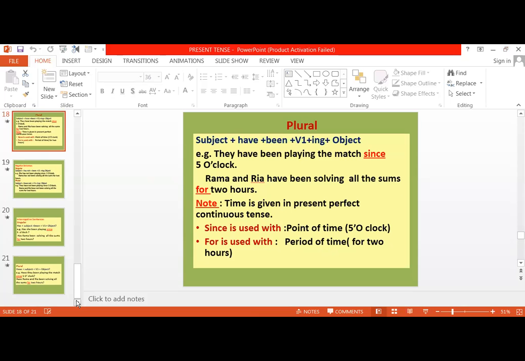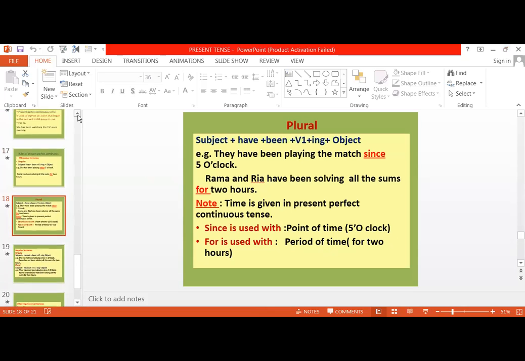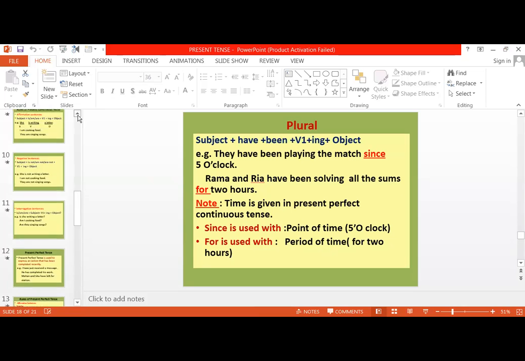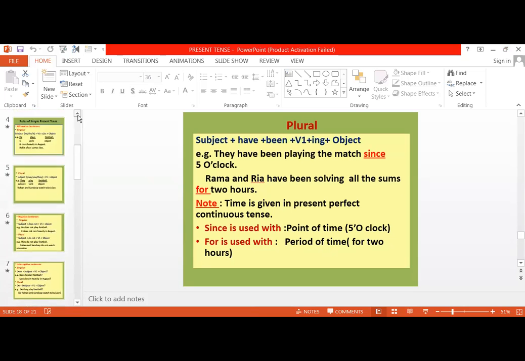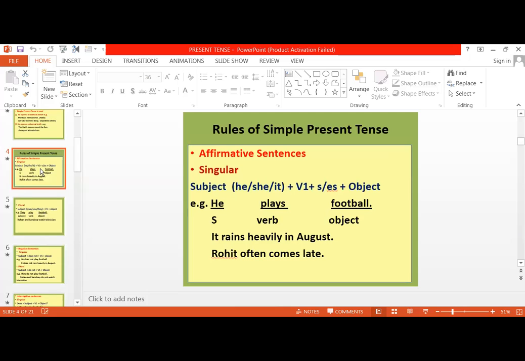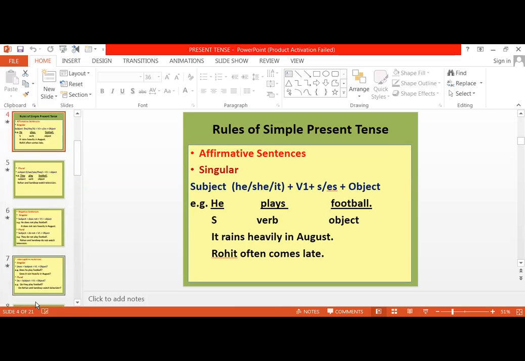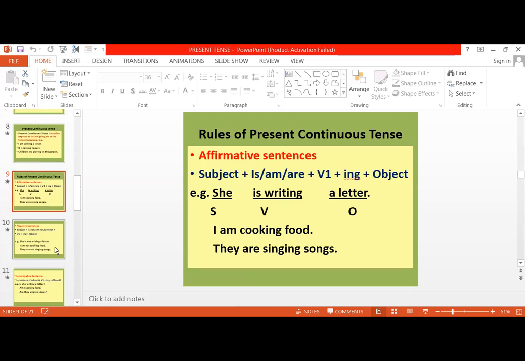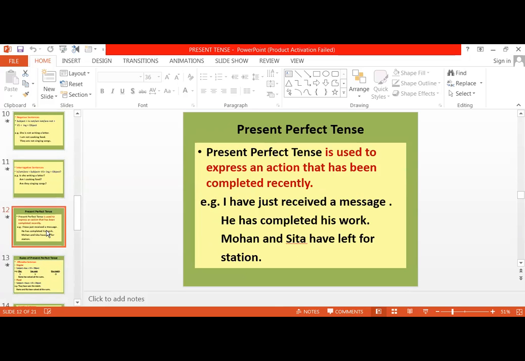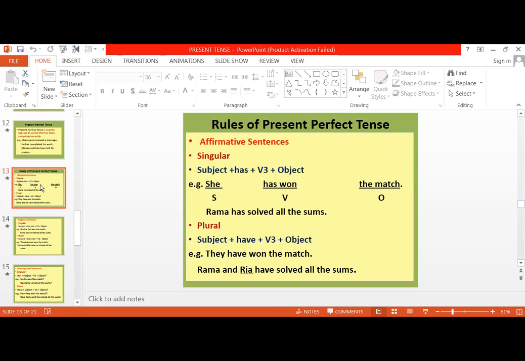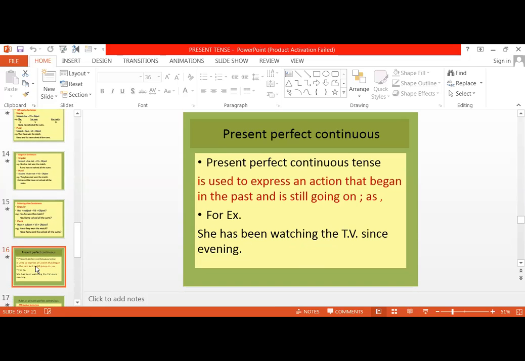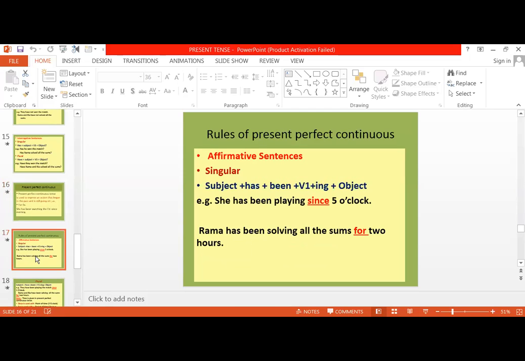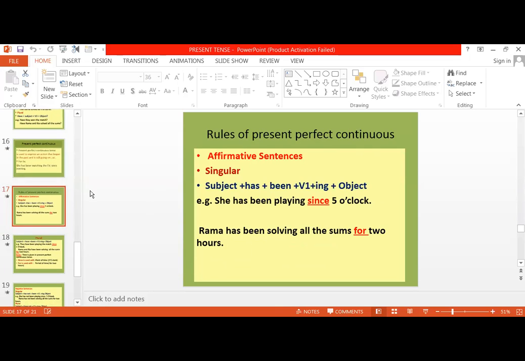So I hope this present tense is clear to you all. We have discussed simple present tense, right? Then we have discussed present continuous tense, and this is the rule for present continuous tense. Then we discussed present perfect tense, the rule for present perfect tense. And then the last kind is present perfect continuous, and this is the rule, right? In present perfect continuous, the use of since and for is to be taken care of. I hope this is clear to you all.